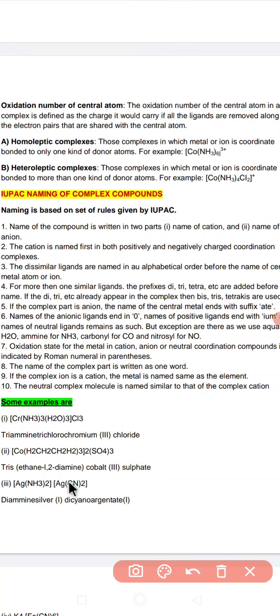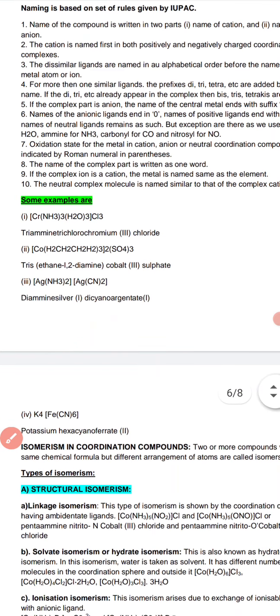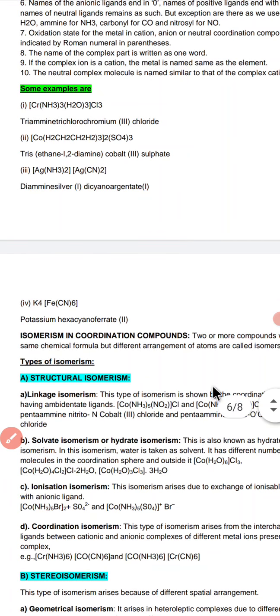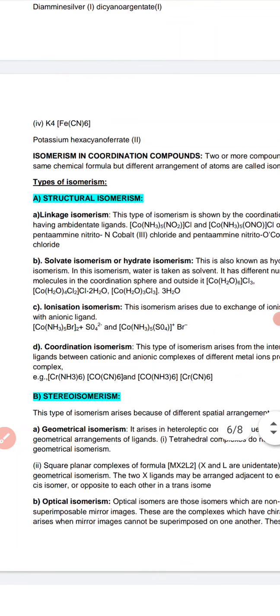Okay. Now we have a few more examples also. See this one, K4[Fe(CN)6]. In K4[Fe(CN)6], what we see? We actually have potassium. Here the central metal ion is ferrum.